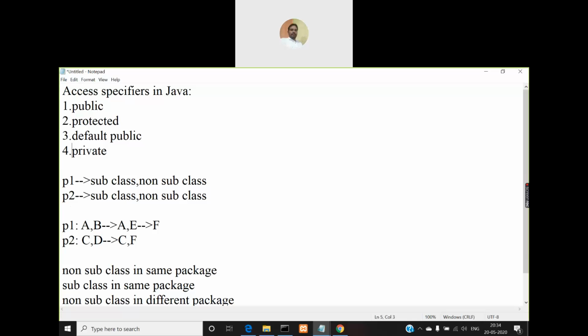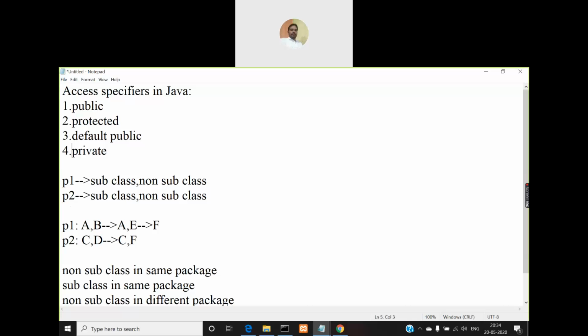When you want to make any of the members of your class public, or even the class also, even a class can be qualified with the public keyword. If you observe, we have used one of these four, that is the first one, public, in every program that we have created so far. In each and every program there is at least one class, and that class contains the main method.